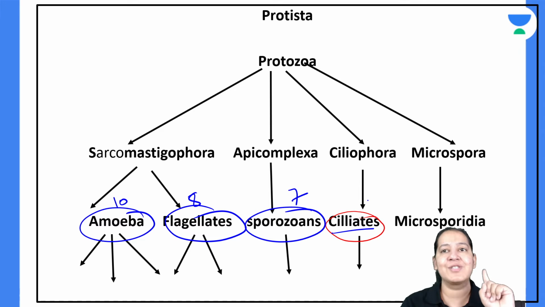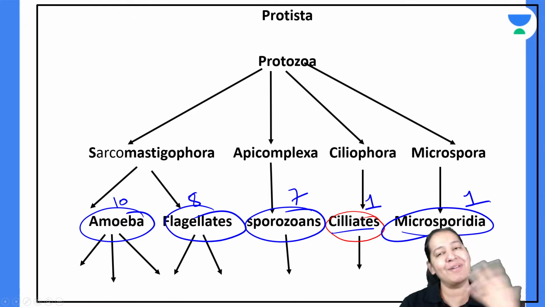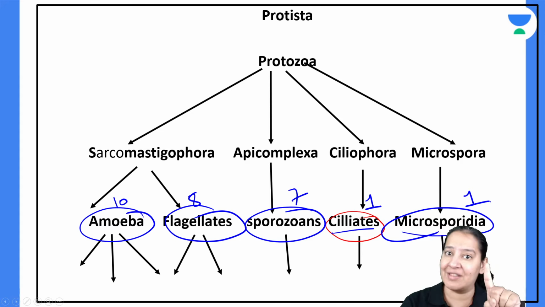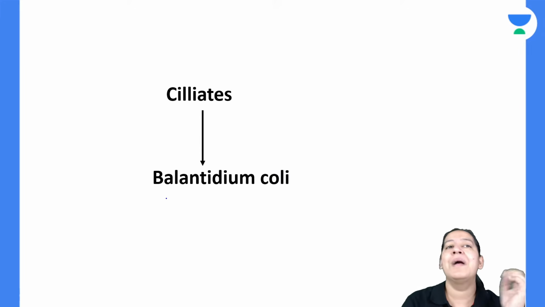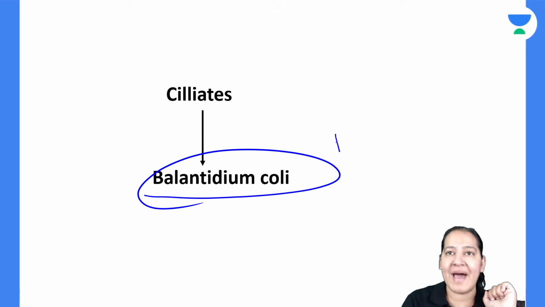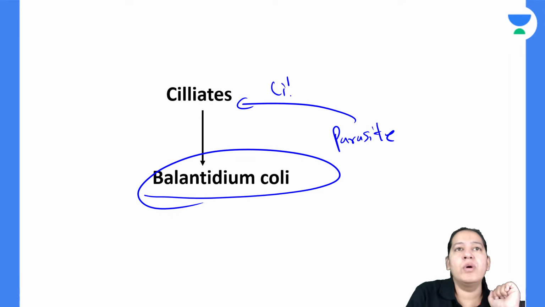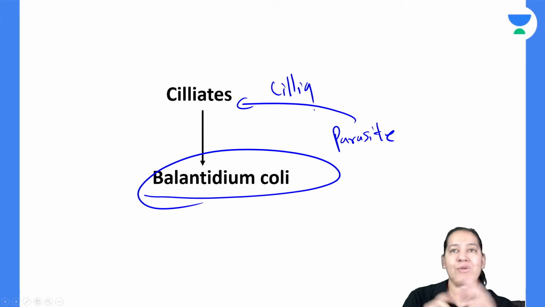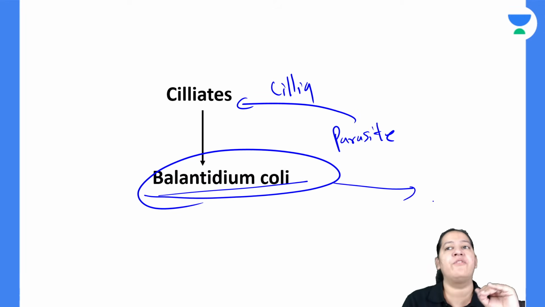Let's come to ciliates. Only one ciliate is there. Let's come to microsporidia. Only one microsporidia is there. So classification is easy. In ciliates only one comes. Name it: Balantidium coli. Balantidium coli is the only parasite in the world which has cilia in its structure. So the ciliated parasite is only one, Balantidium coli. Another important property of it, it is the largest parasite in the world.